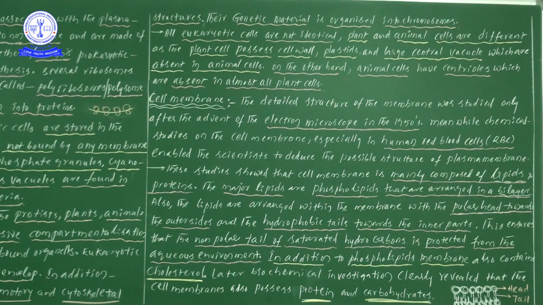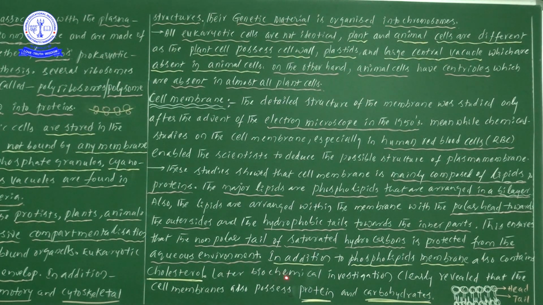Later, biochemical investigation clearly revealed something. In the biochemical investigation, what information are they giving us? It clearly revealed that the cell membrane also possesses proteins and carbohydrates. Along with the proteins, lipids and cholesterol, one more compound is added, that is carbohydrates.